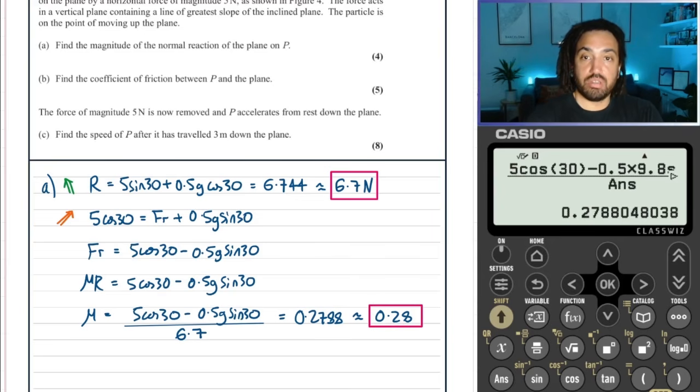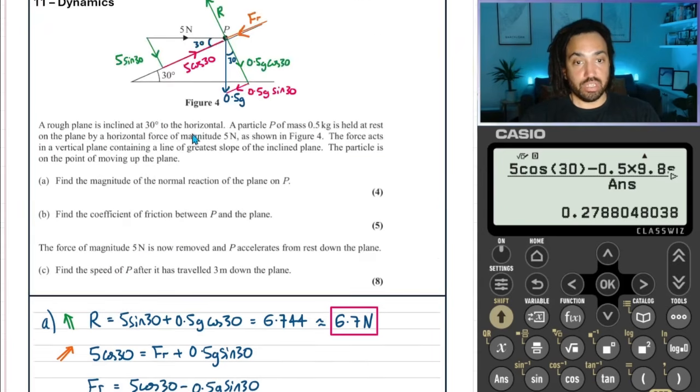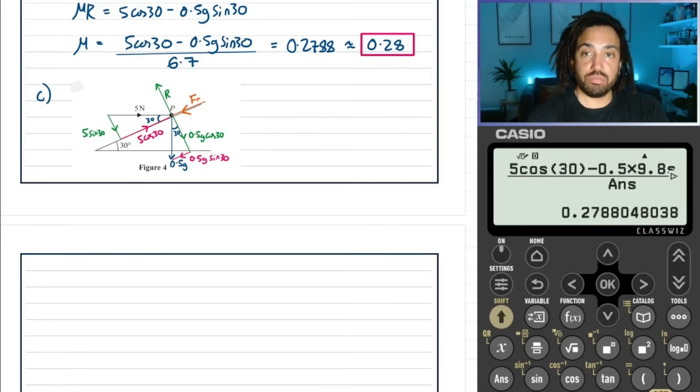Perfect. Okay, part C. It says the force of magnitude 5 N is now removed and P accelerates from rest down the plane. Find the speed of P after it has traveled 3 meters down the plane. So I'm going to need to draw a new diagram. We need to remove the force of 5.